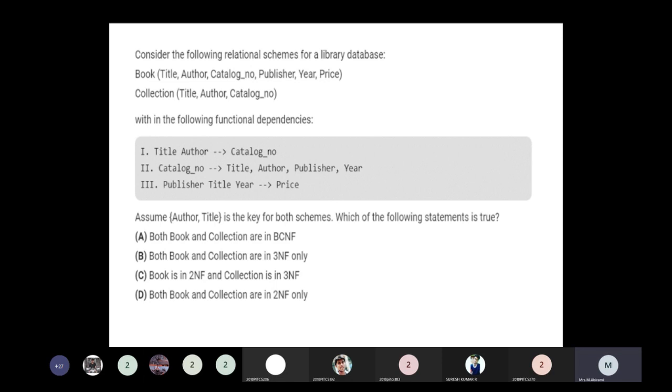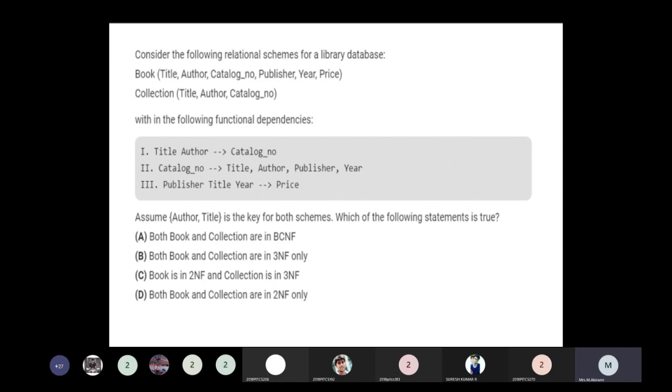The tables are in BCNF only if they hold the functional dependency on the title: title implies author, catalog number, isn't it?